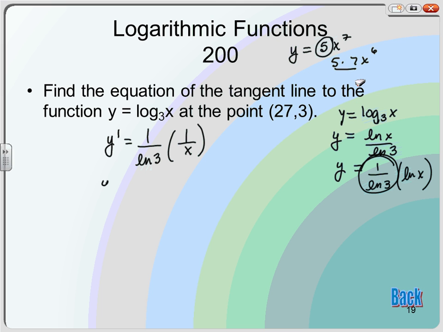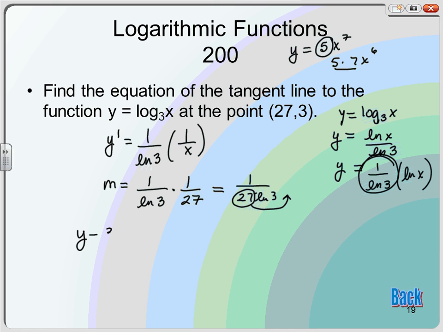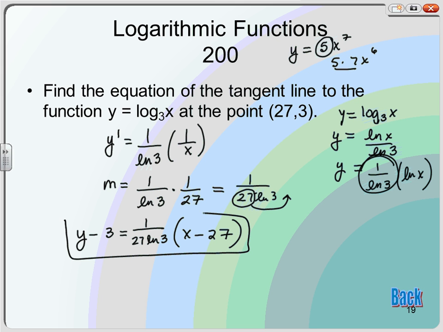Okay, so now if I'm finding the slope, my slope is at x equals 27. So it's 1 over the natural log of 3 times 1 over 27, which is a very nice number. So it's going to be 27 natural log of 3 like that, which is 3 to the 27 if you wanted to write it as a power, which is really gross, but we'll go with it. So we get y minus y1 is m, so I'll leave it as 1 over 27 natural log of 3, x minus x1. That would be your answer.